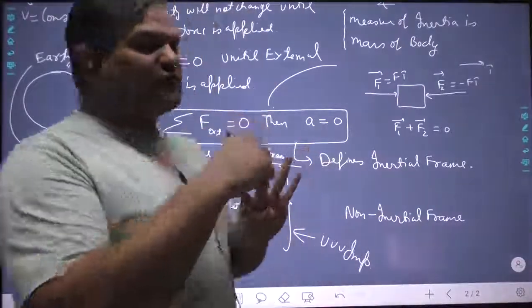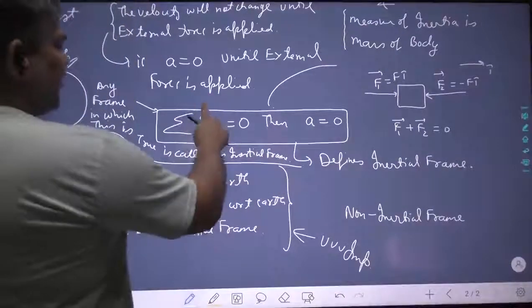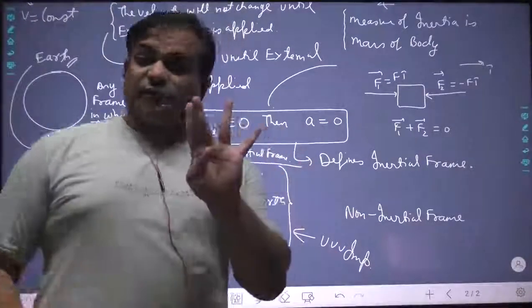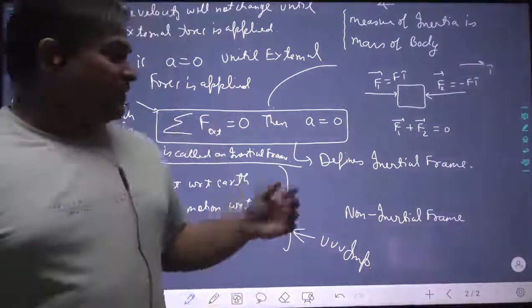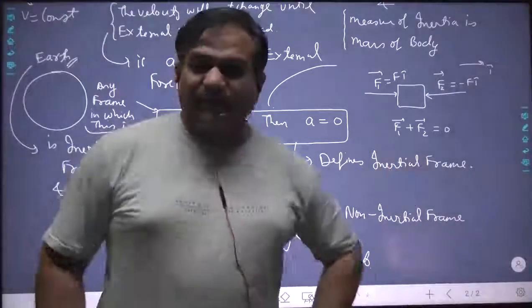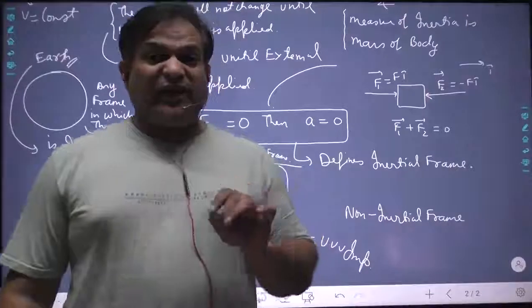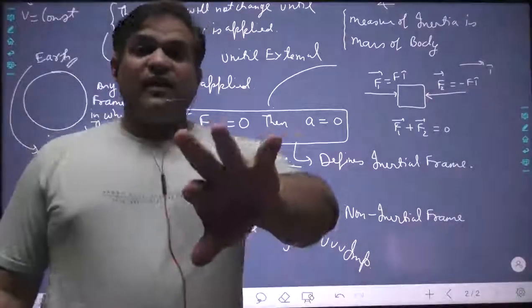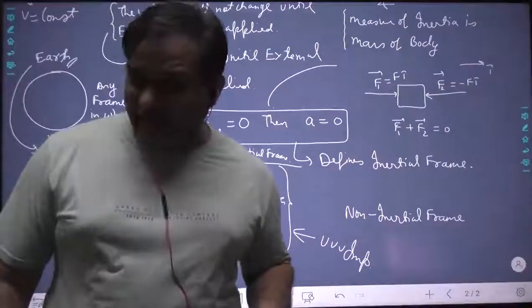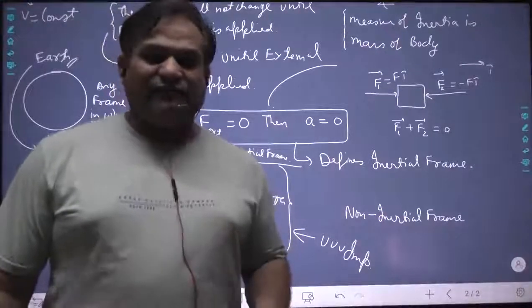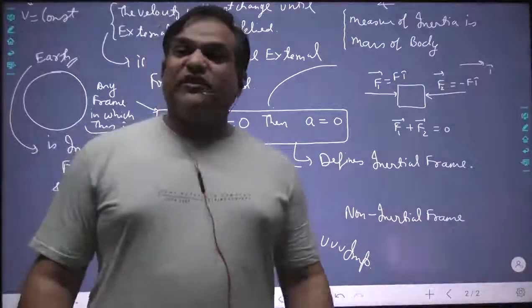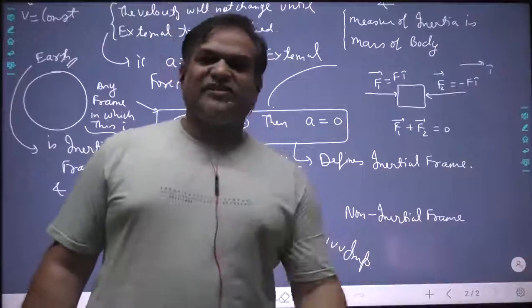Mathematically, Newton's first law of motion says that if the sum of all external forces is 0, then acceleration will be 0. Then the third thing: any frame in which this holds true is called an inertial frame, and an inertial frame is the frame in which Newton's second law and Newton's third law can be applied. If we don't have an inertial frame, like an accelerating car, you cannot apply Newton's first law, second and third law of motion. Newton's first law of motion defines inertial frame.